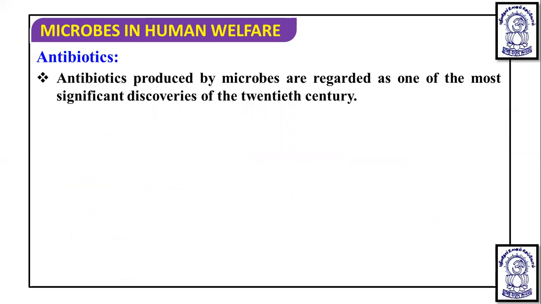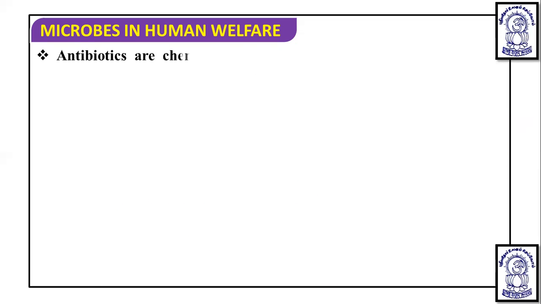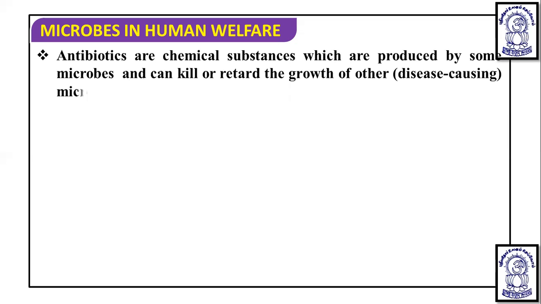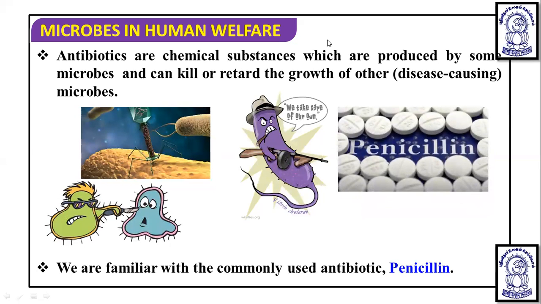So these antibiotics are chemical substances which are produced by some microbes and kill or retard the growth of other microbes, that is, disease causing microbes. So they are produced by microbes against the life of other microbes, so the disease can be reduced. We are familiar with the commonly used antibiotic, that is penicillin.